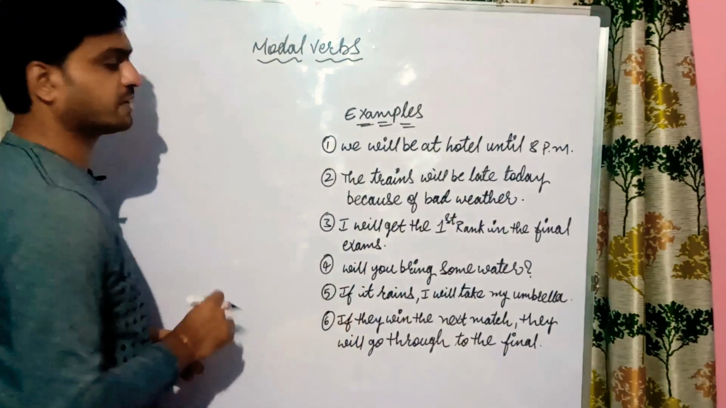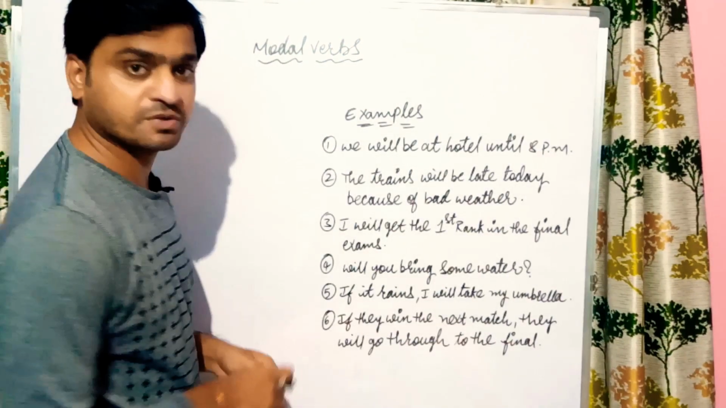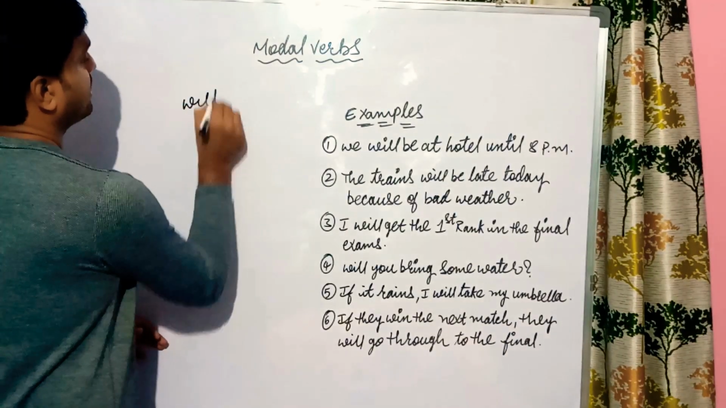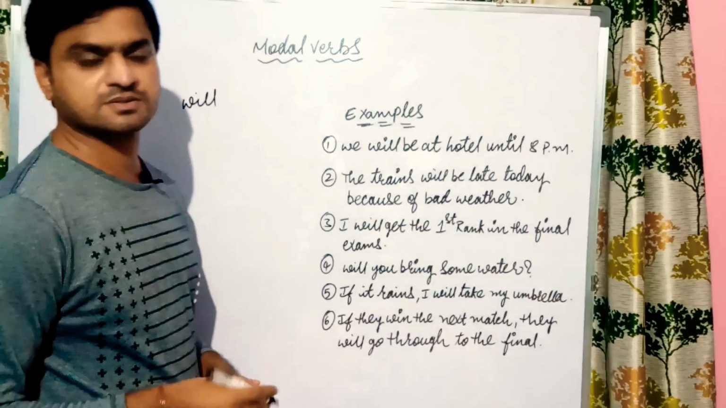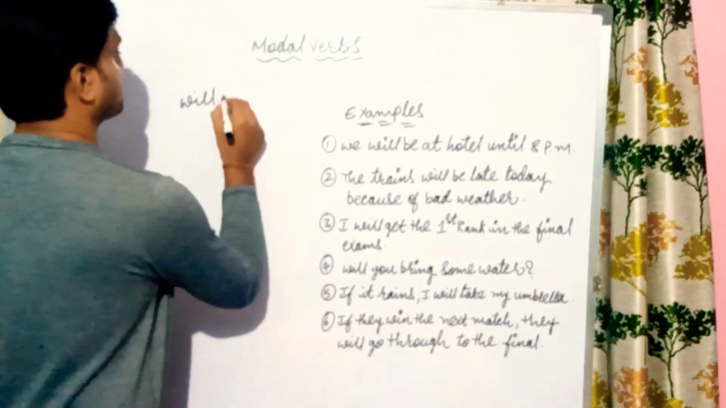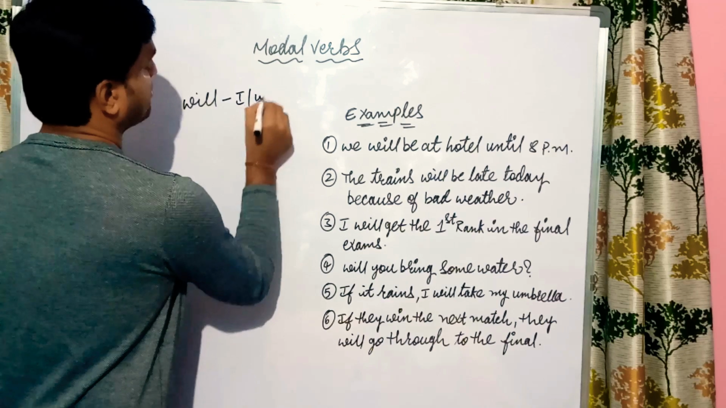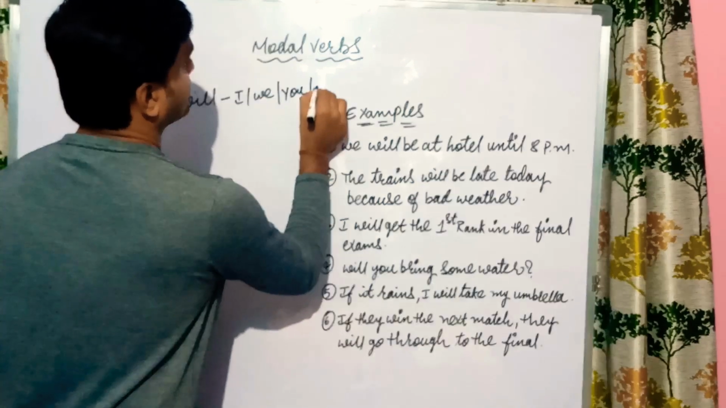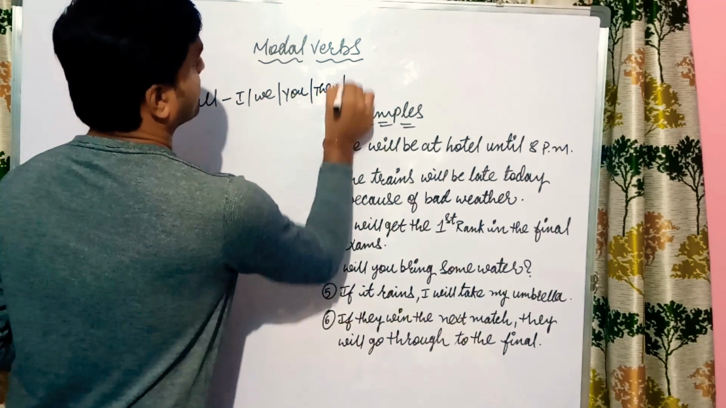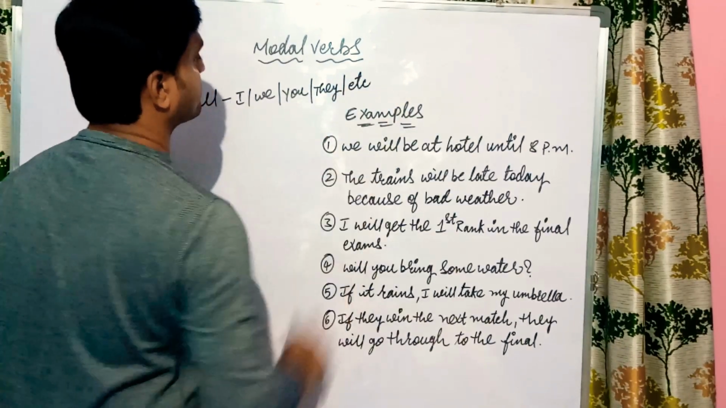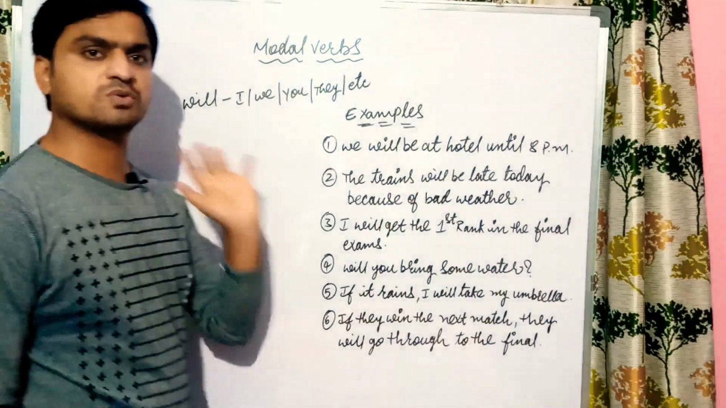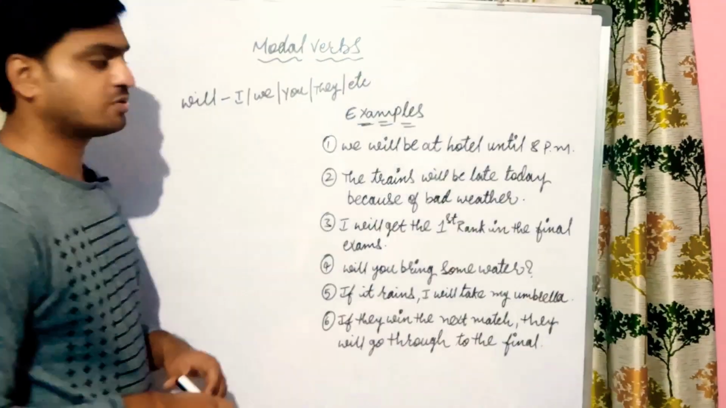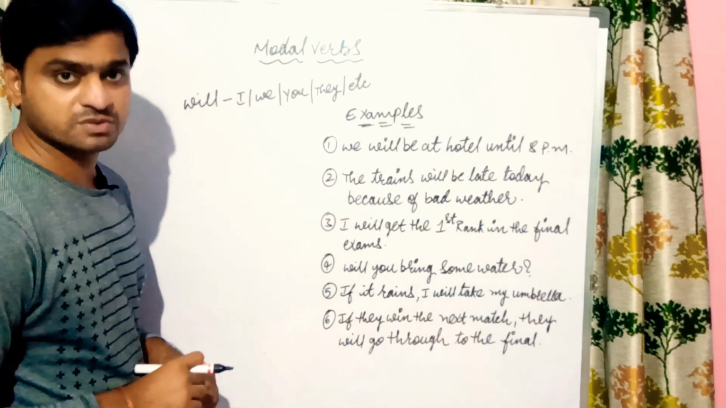And just now we completed shall. Shall is used for the I and we subjects, whereas will can be used with any person, like first, second, third person: I, we, you, they, etc. Whatever the subject person is, will can be used. So just like shall, let us find out exactly where we will use will also.